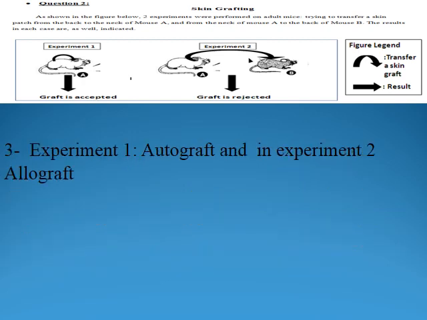Deduce the type of graft. In experiment 1, within the same body, it is called autograft, and in experiment 2 it's called allograft.